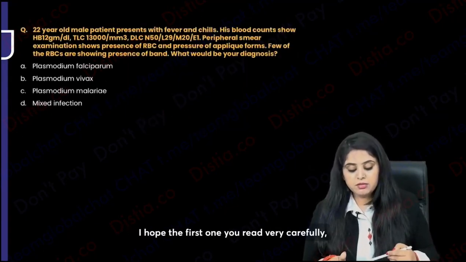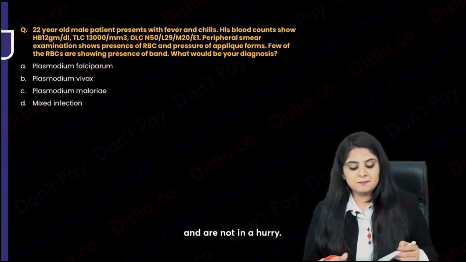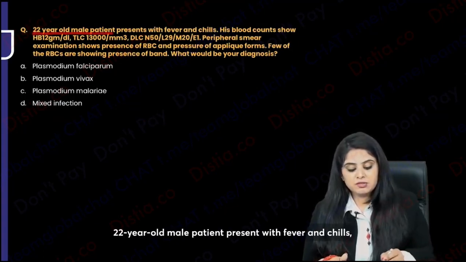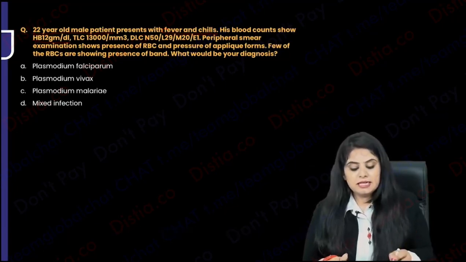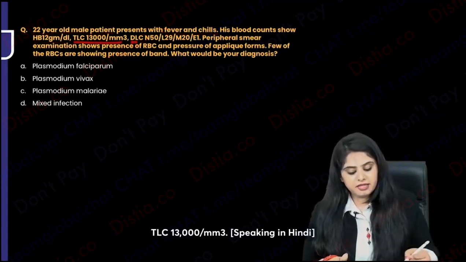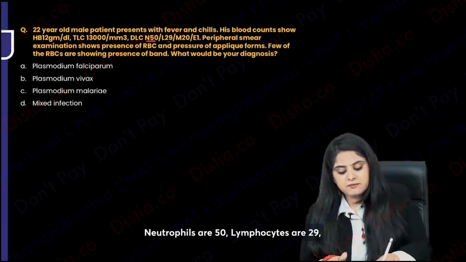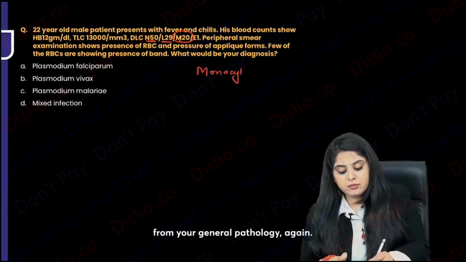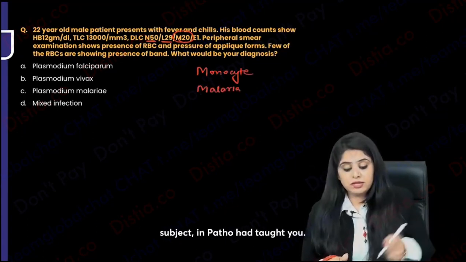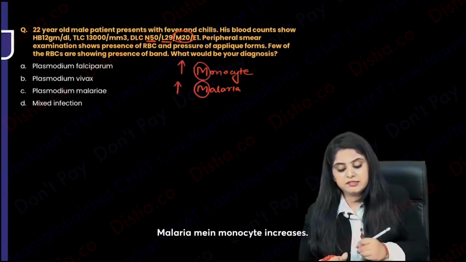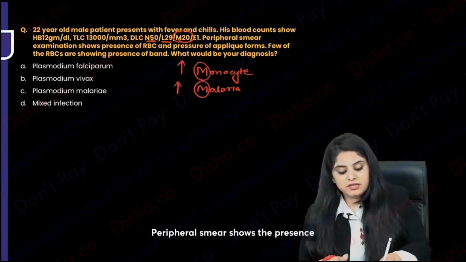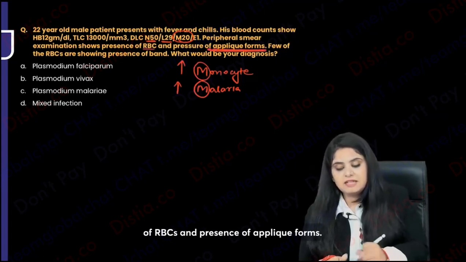I hope you read the first one very carefully and are not in a hurry. A 22-year-old male patient presents with fever and chills, and blood counts show hemoglobin 12, TLC 13,000, and DLC: neutrophils are 50, lymphocytes are 29, monocytes are 20. I hope you remember from your general pathology, I had taught you way back in the other subject, that monocytes increase in malaria. Peripheral smear shows the presence of RBCs with applique forms.